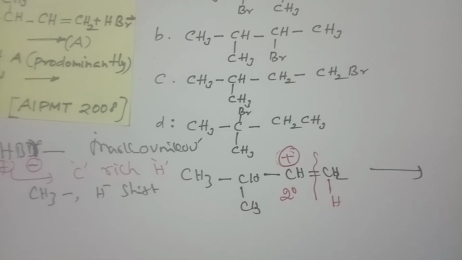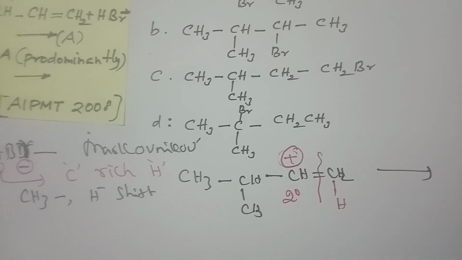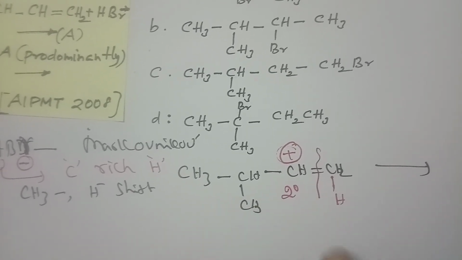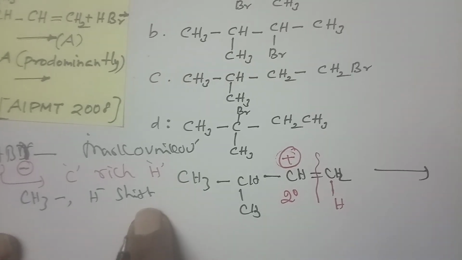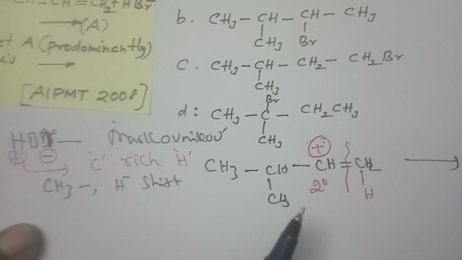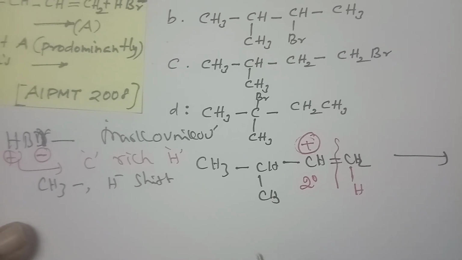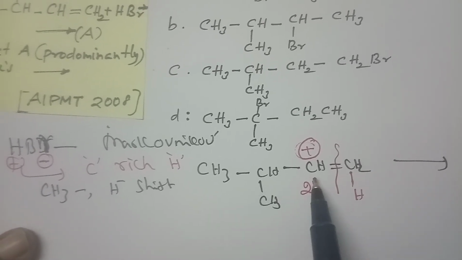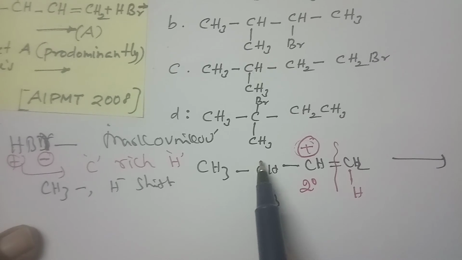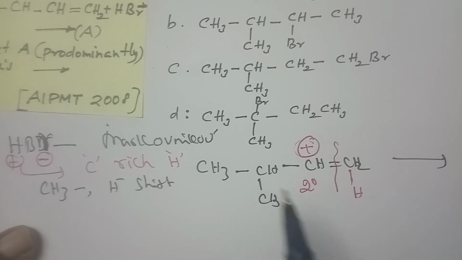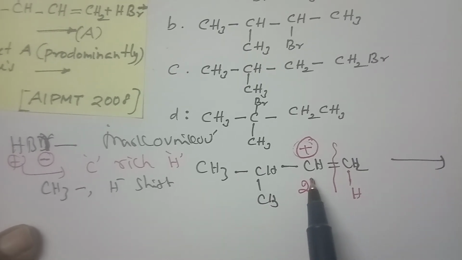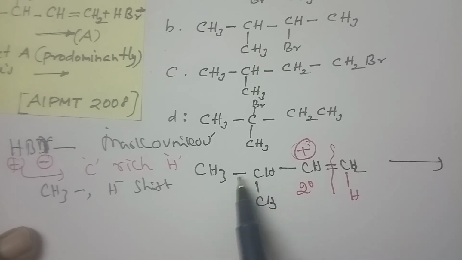After formation of the carbocation, think about any possibility of shifting, either a methyl shift or a hydride shift. If the hydrogen moves, I will get a tertiary carbon. If the methyl moves, I will have a secondary carbon.